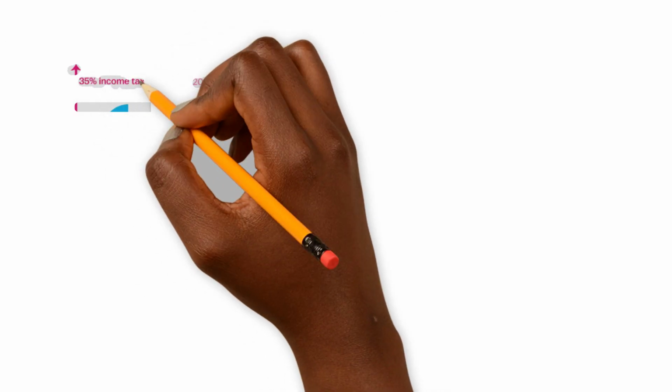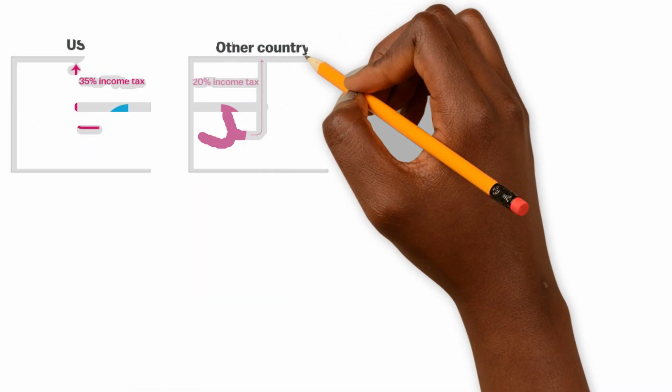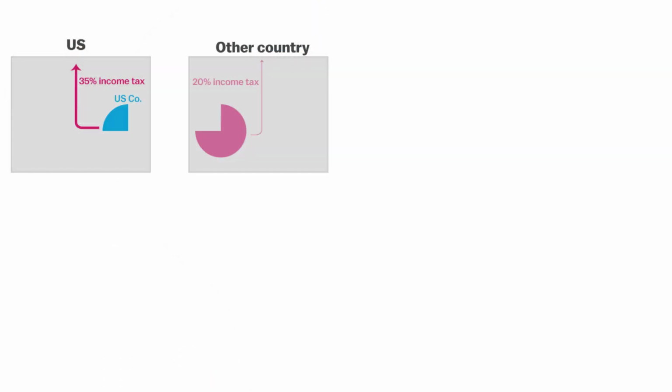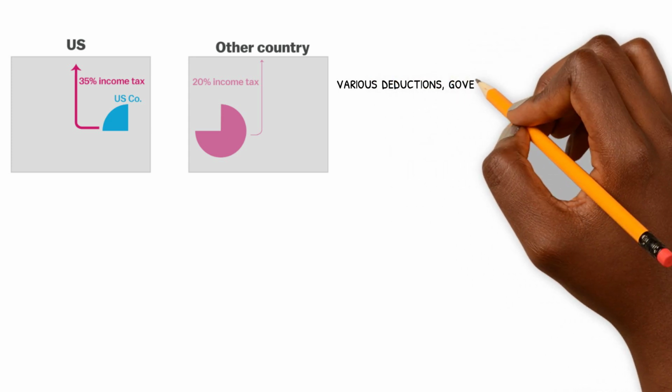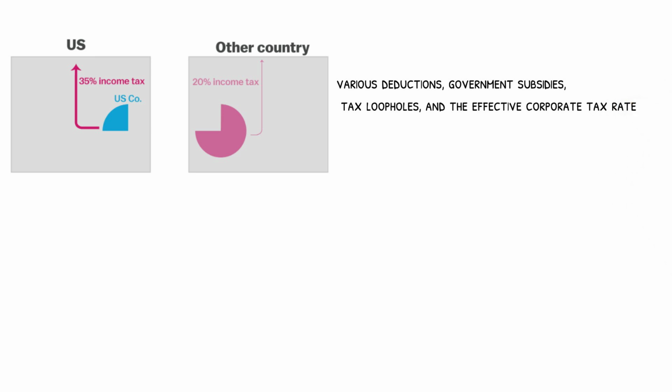Corporate tax rates vary widely by country, with some countries considered to be tax havens due to their low rates. Corporate taxes can be lowered by various deductions, government subsidies, tax loopholes, and the effective corporate tax rate.